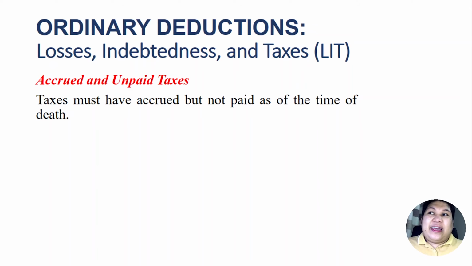And we know the filing of the income tax for last year, 2020, will only be on April 15, 2021. Therefore, the income taxes from last year were already accrued prior to his death, but only paid after his death, right? So therefore, those accrued and unpaid taxes could be deducted also from the gross estate of Juan.